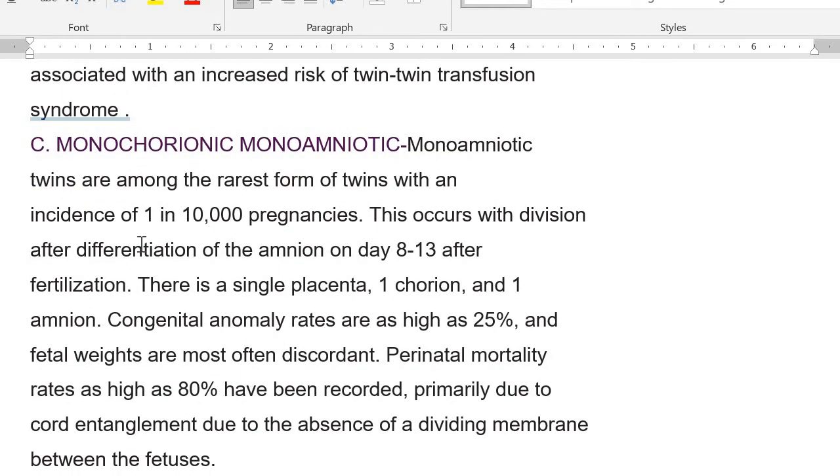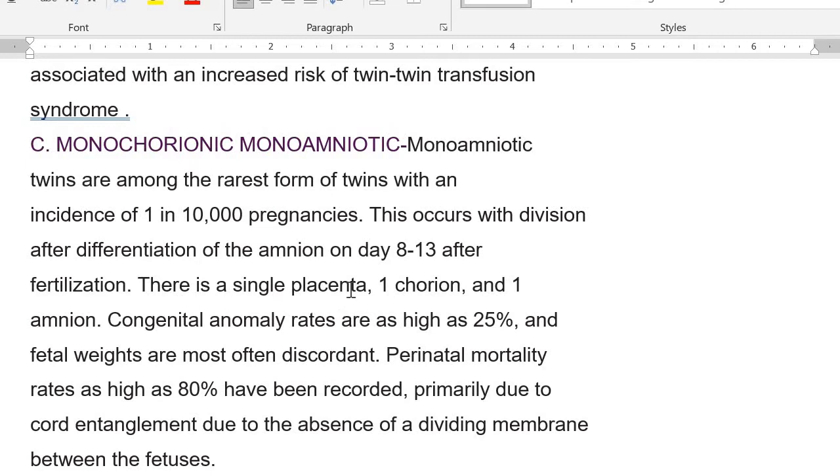Another type of twinning can be monochorionic monoamniotic. These are the rarest, with very low incidence as compared to the others. The incidence is 1 in 10,000. This will occur when the division occurs after differentiation of the amnion, on day 8 to 13 after fertilization.